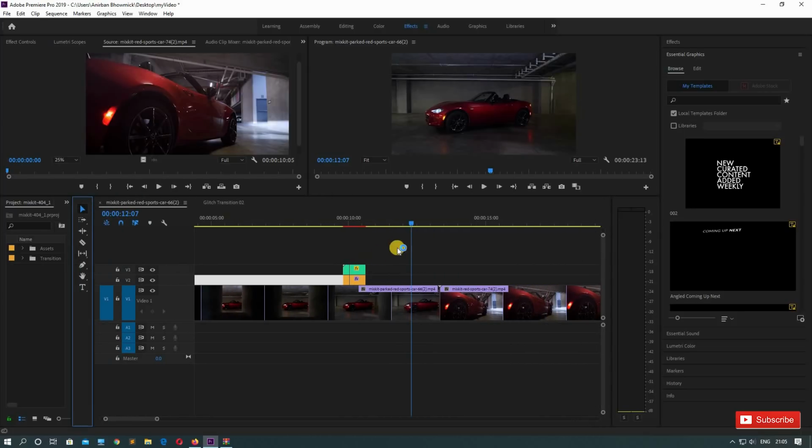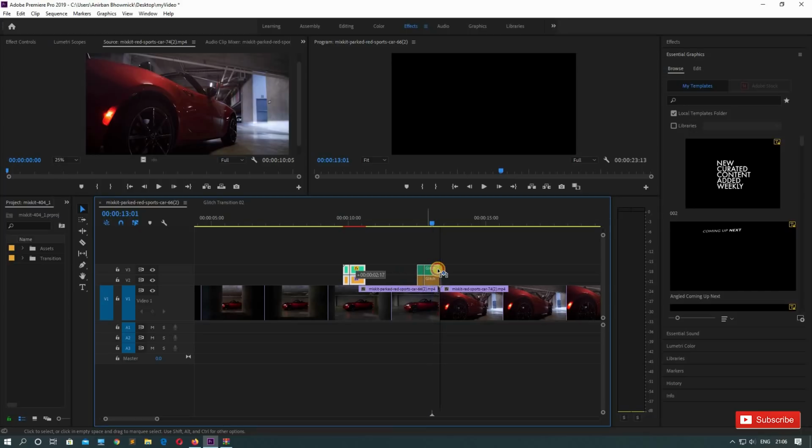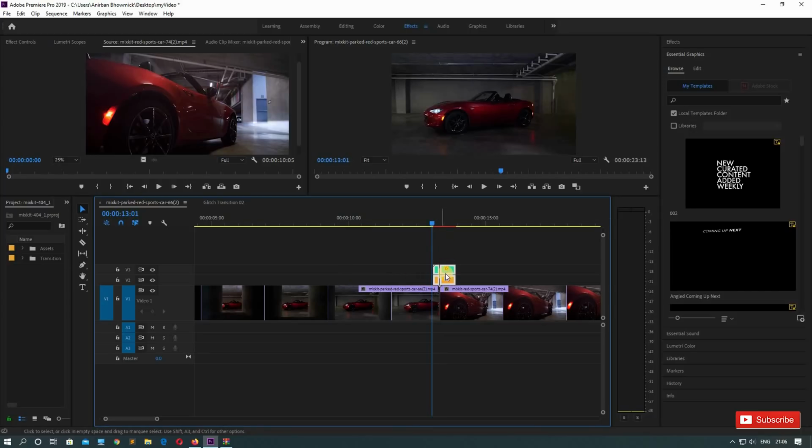So here we need to find where the footage is changing. See right here, we have a small pointing arrow here. If you can see, this is the point. We need to put this transition and we need to match the lines. See, like here. Now it is showing red at the very top. That means it is not rendered properly. So you can render it by pressing enter.